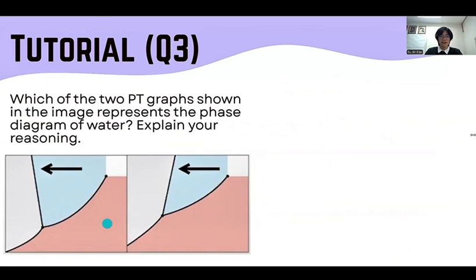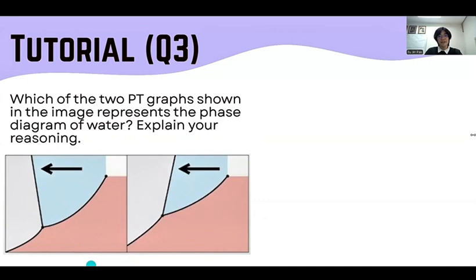Now let's move on to the third question, which says, which of the 2 PT graphs shown in the image represents the phase diagram of water? Explain your reasoning. You can see that between these 2 PT graphs, one has a negative gradient, sloping to the left, while the other has a positive gradient, sloping towards the right.